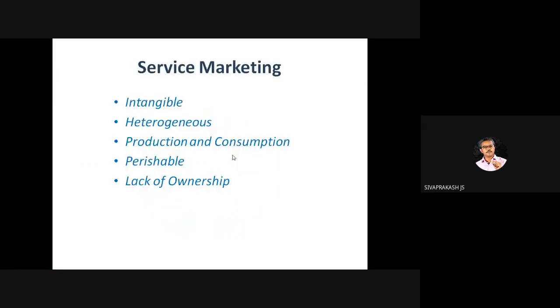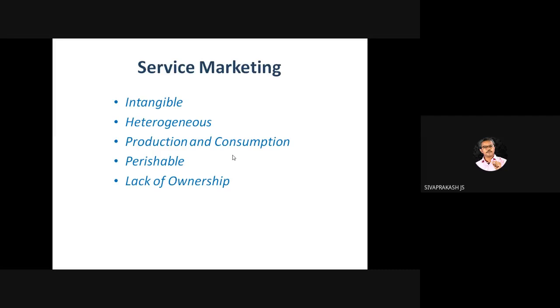Next, what is service marketing? What are the characteristics? Intangibility: we can't touch it, you can only feel it. Heterogeneity: for a product it is homogeneity, but for service it is heterogeneity. With sweets, everybody will say this sweet tastes good. But in a service, if a few candidates are attending the class, someone will say it is excellent, someone will say it is boring, someone will say it is interactive. So service has the characteristic of heterogeneity.